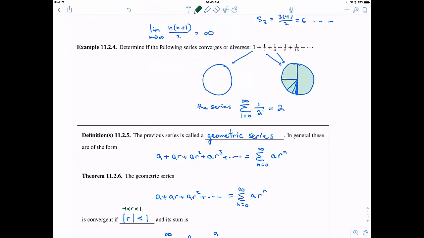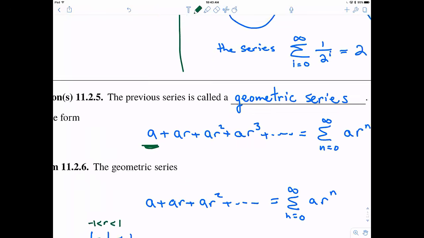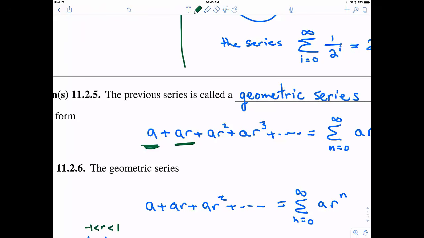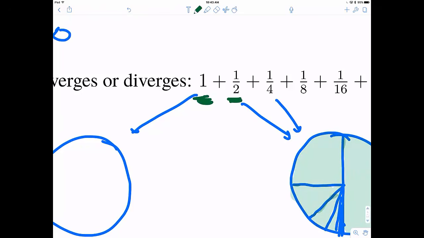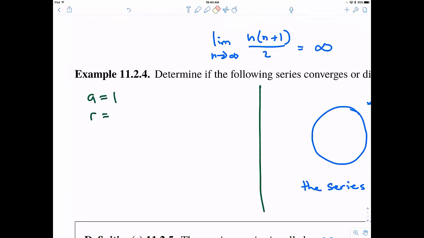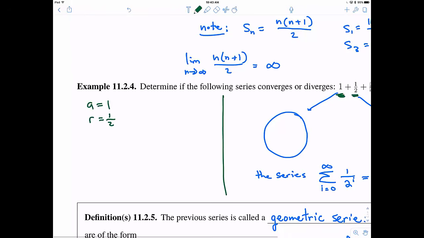So let's go back up, and I'd like to go ahead and prove with a little bit more rigor, now that we have this nice theorem, that this thing actually converges towards 2. So our a is always our first term. So a in our case is 1. Now r is going to be found by the second term, right? Because we know a times r has to be the second term. So in our case, we have a times r needs to be 1/2. So here's my a, and I don't know what my r is. Well, I can quickly solve for r in that case and figure out that r has to be equal to 1/2.